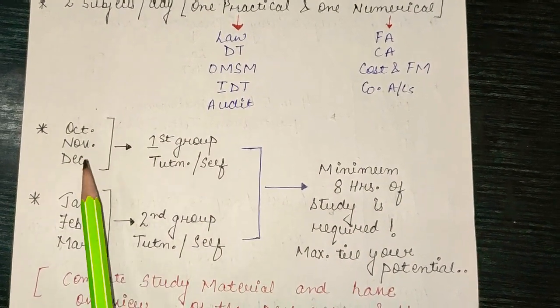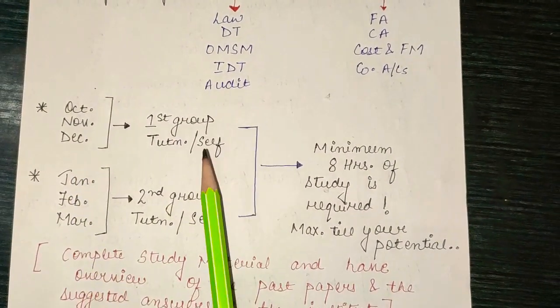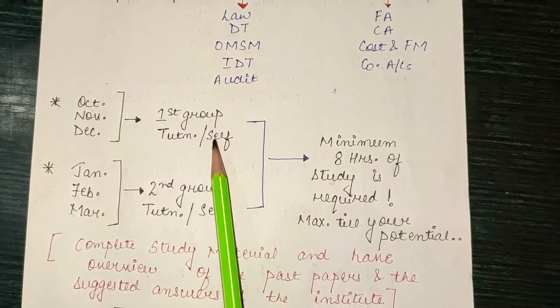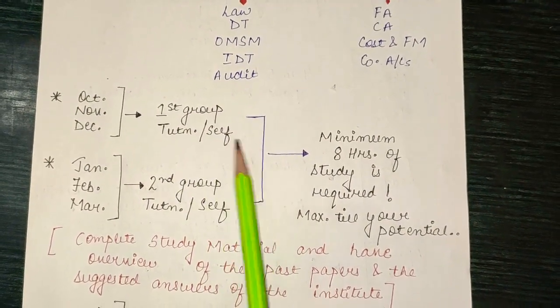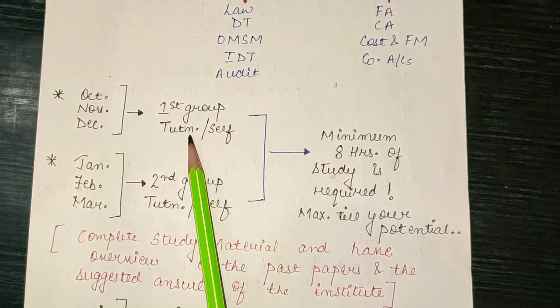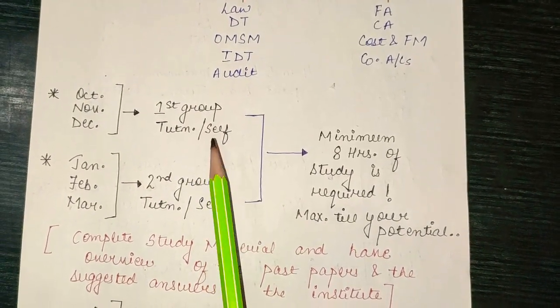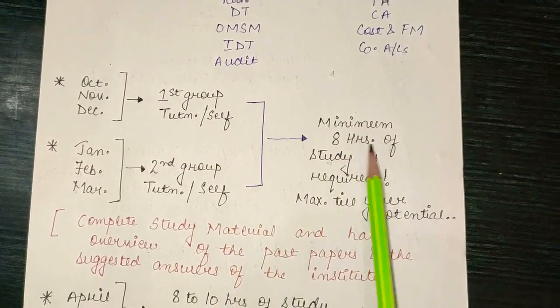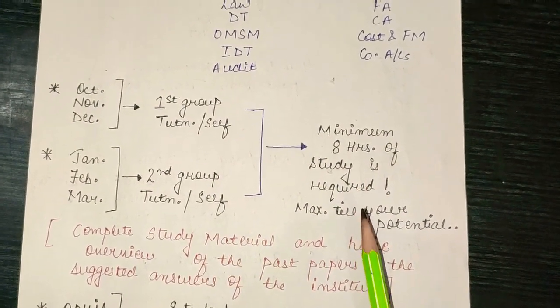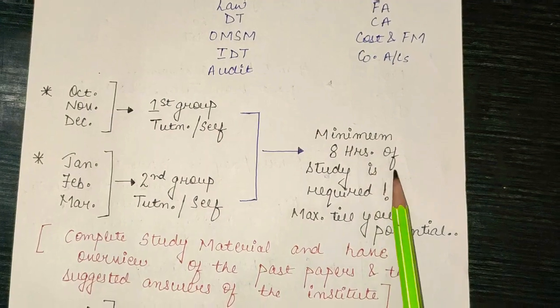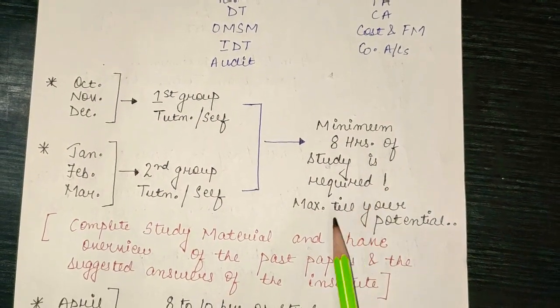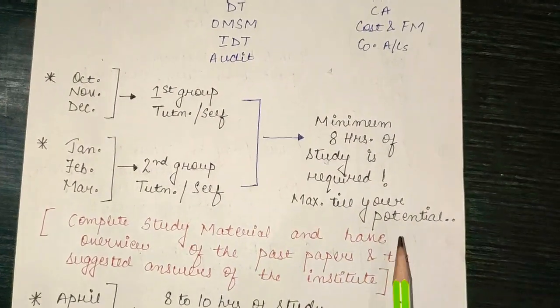In October, November and December, we will be completing our first group. If you are taking tuition, then try to complete it at least once by self-study. Minimum 8 hours of study is required. You should have the potential to give 8 hours minimum per day and maximum till your potential.